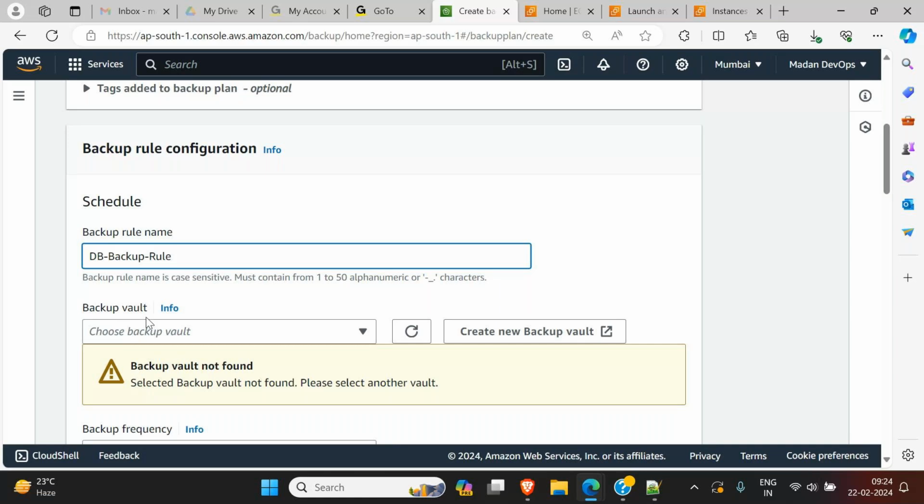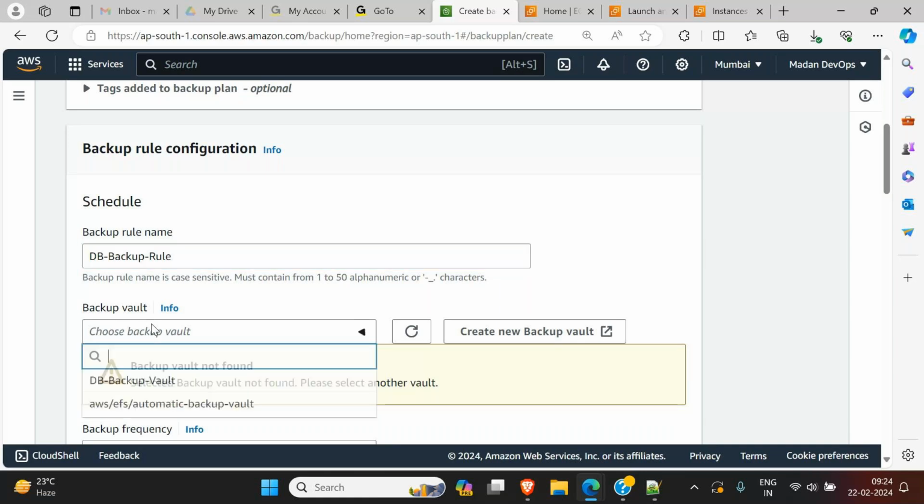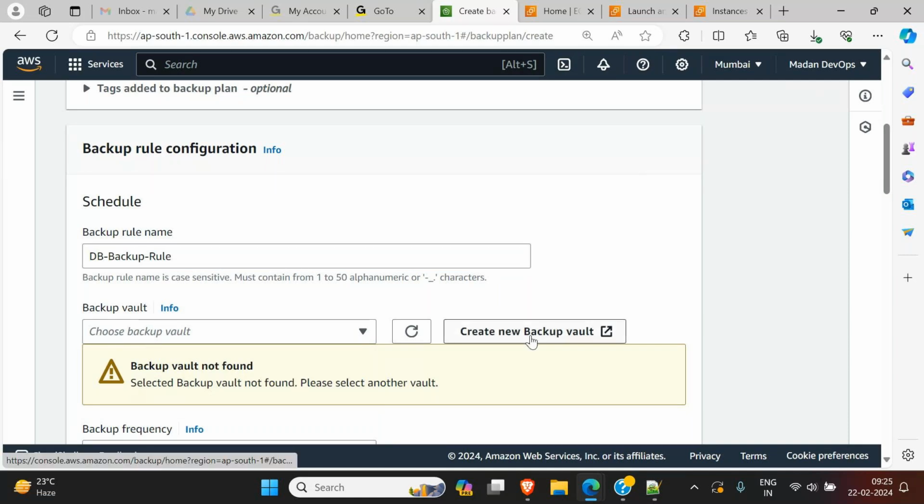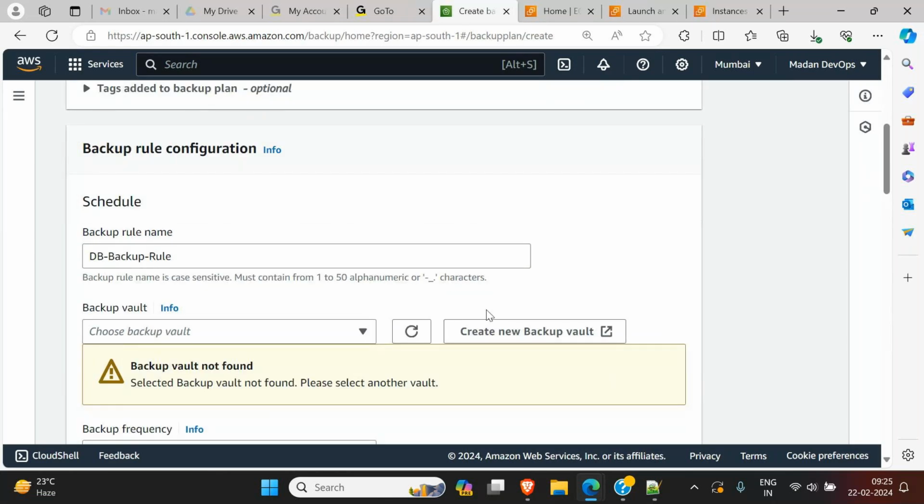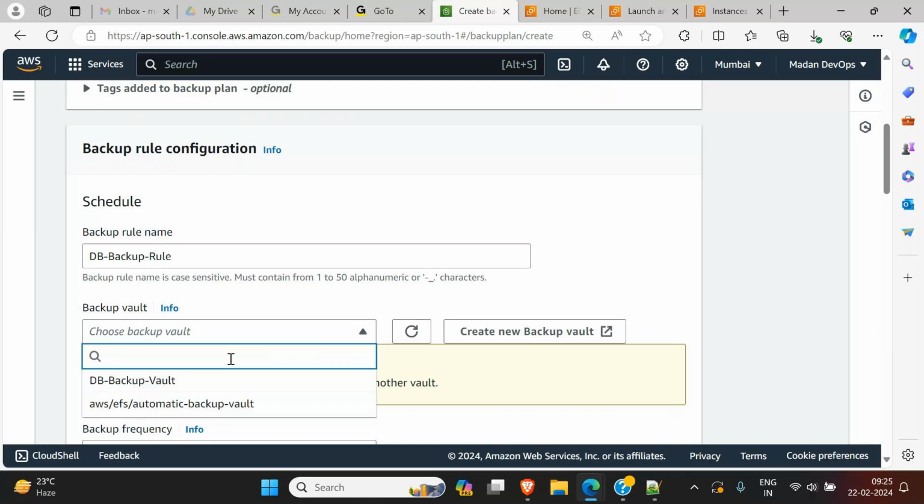If you already have a vault, you can drop down and select it. If you have forgotten to create a vault, no problem. You can click on create new backup vault, and a new window will pop up on the right side. You can create a new vault here like we did just now. Because we already have one, no need to click on it. Just drop it down and select our db backup vault.